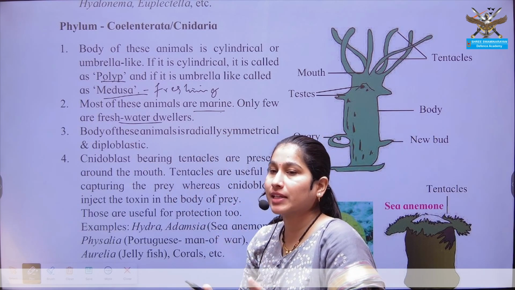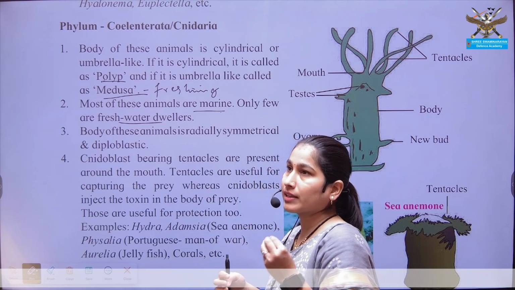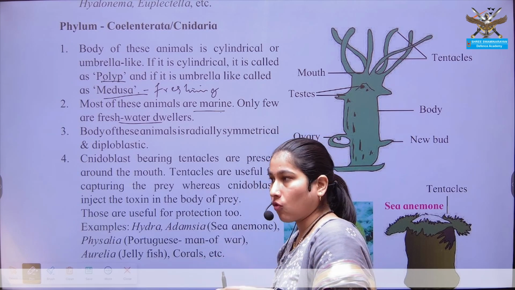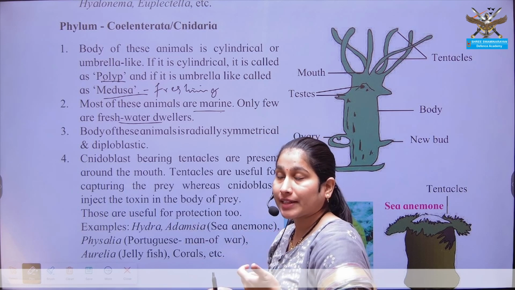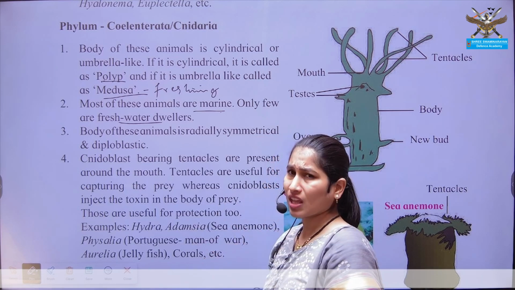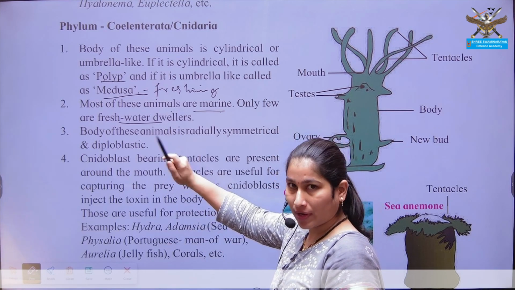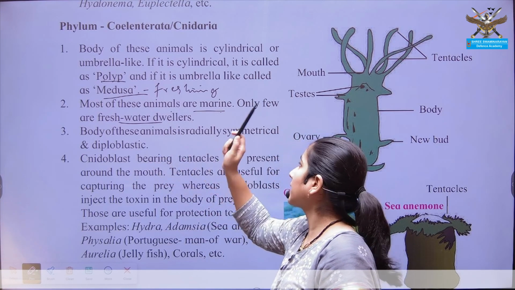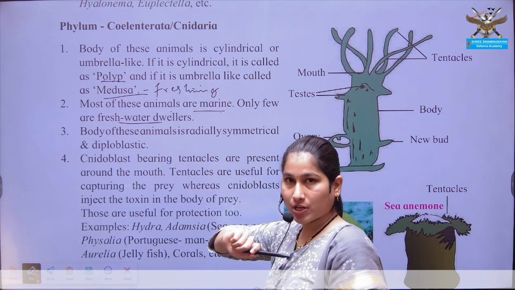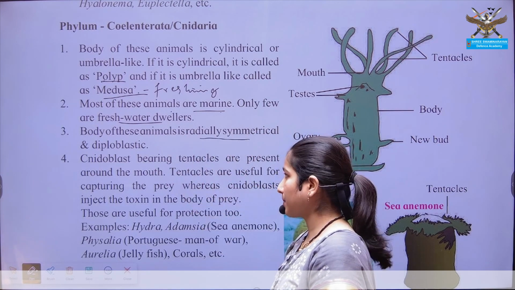Habitat means where they are living, and habit means how they are living, what are their food habits or other kinds of activity they are performing. On that basis they are characterized. So habitat is aquatic habitat, in which specifically they are marine as well as freshwater dwellers. So symmetry is radial symmetry.